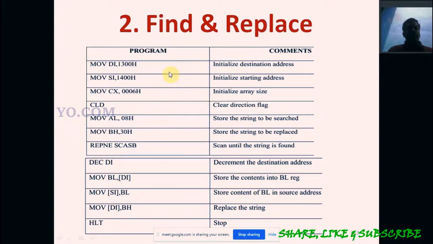The first 4 lines are the same as the previous program. First we consider the source and destination addresses: MOV DI, 1300 and MOV SI, 1400, the source address and destination address. Then we consider 6 data, the array size, so CX equals 6. Initially we clear the direction flag. Then MOV AL, 08 stores the string to be searched. We are going to find the string, and that string is loaded into AL.